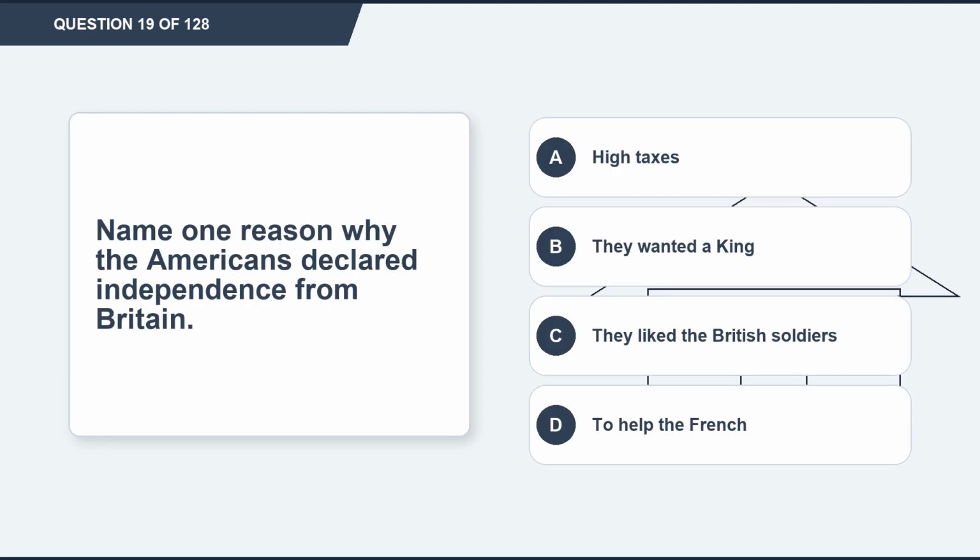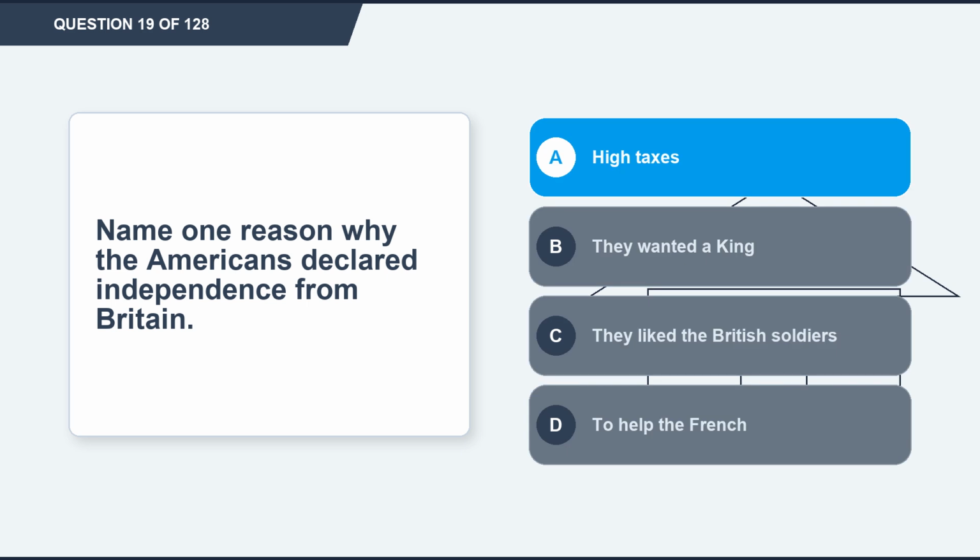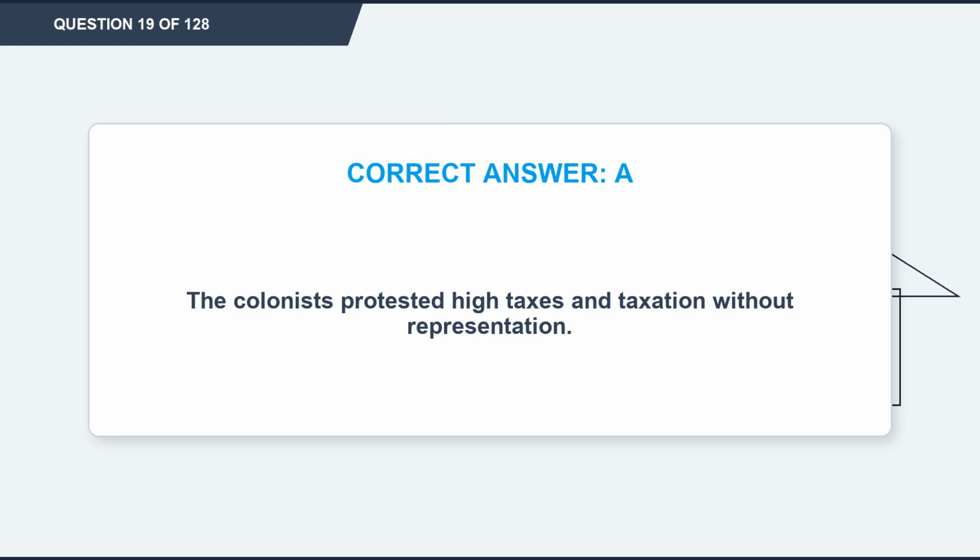Question 19. Name one reason why the Americans declared independence from Britain. Option A, high taxes. Option B, they wanted a king. Option C, they liked the British soldiers. Option D, to help the French. The correct answer is option A, high taxes. Explanation: the colonists protested high taxes and taxation without representation.